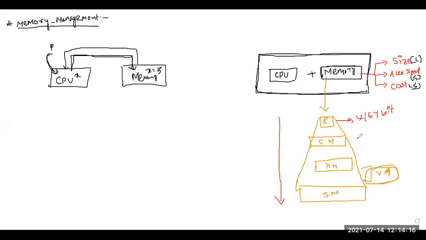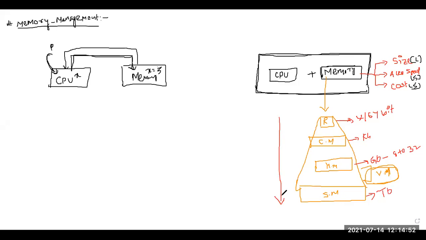Then cache memory is some KBs. Now if you talk about main memory, it is in GB. Basically 4 GB is what we get today in a laptop or system, up to 8, and we can say extended up to, if you talk about supercomputer, it will be up to 32 GB. But secondary memory is in TB, terabytes these days. So as we go down, the size of the memory hierarchy will increase.